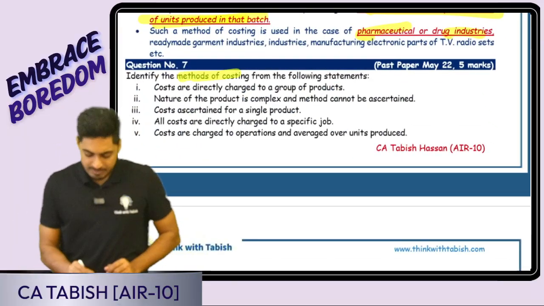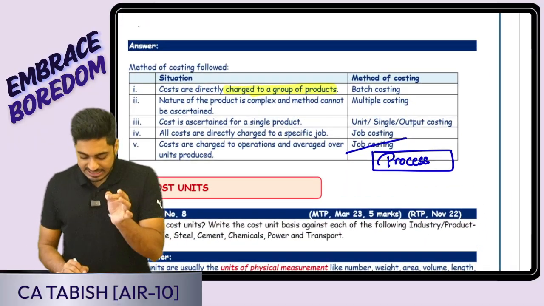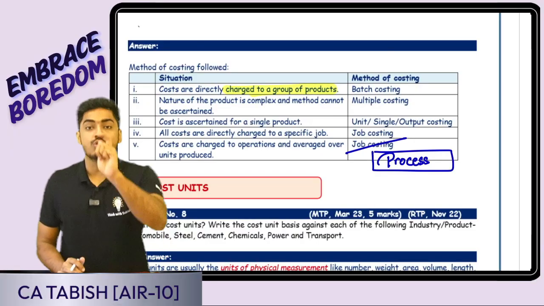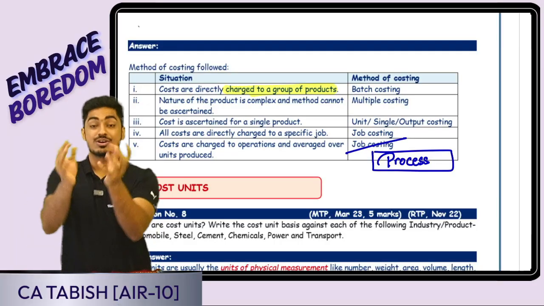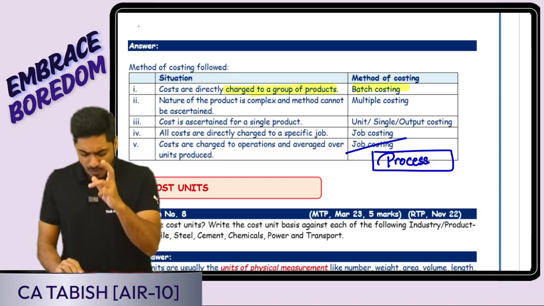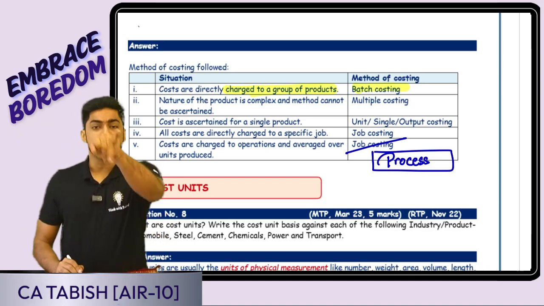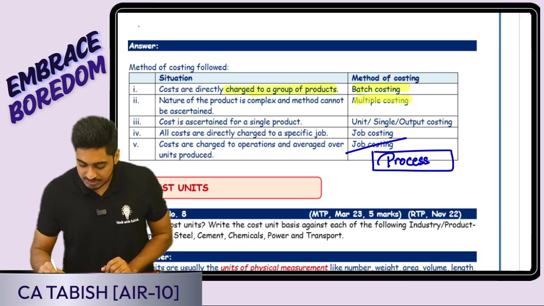Next, identify the methods of costing from the following statements. Okay, let us try seeing it. Costs are directly charged to a group of products. For a single product or for a group of products I'm charging a group. That means it is going to be batch costing. Nature of the product is complex and method cannot be ascertained. There cannot be a single method. That means more than one method of costing is coming into picture, multiple costing.